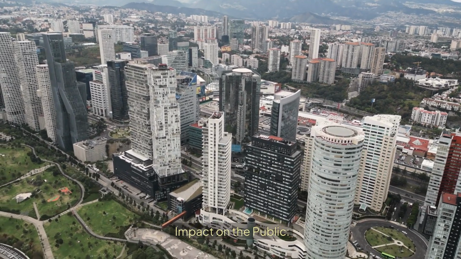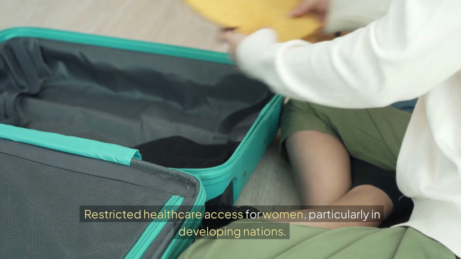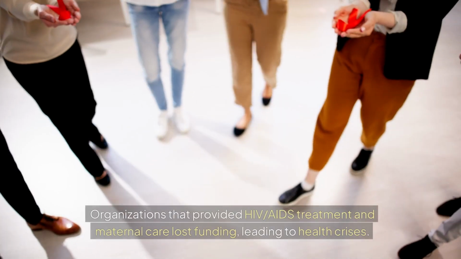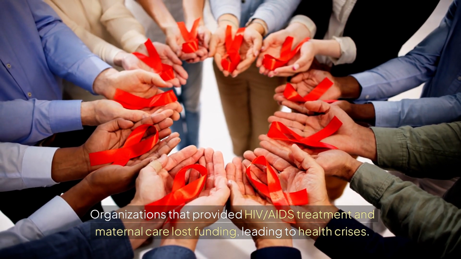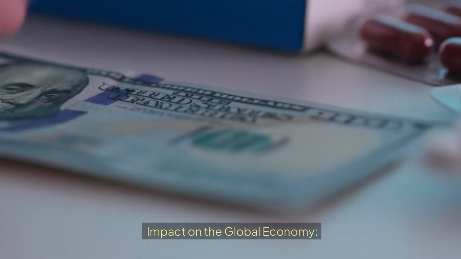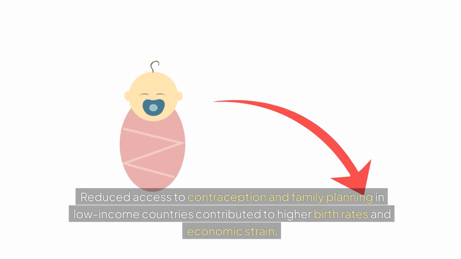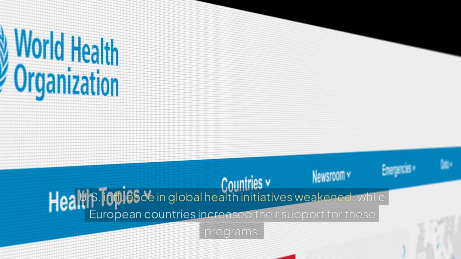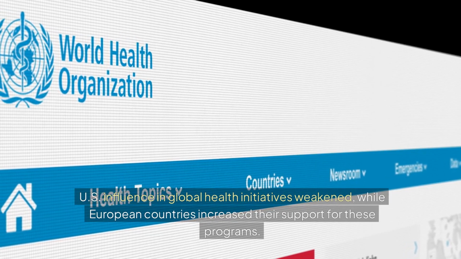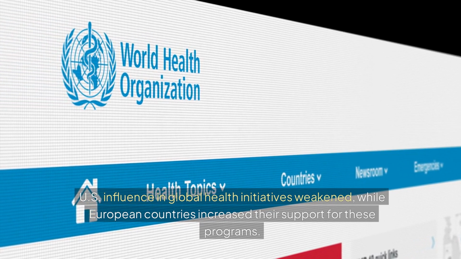Impact on the public. 1. Restricted healthcare access for women, particularly in developing nations. 2. Organizations that provided HIV, AIDS treatment and maternal care lost funding, leading to health crises. Impact on the global economy. 1. Reduced access to contraception and family planning in low-income countries contributed to higher birth rates and economic strain. 2. U.S. influence in global health initiatives weakened, while European countries increased their support for these programs.